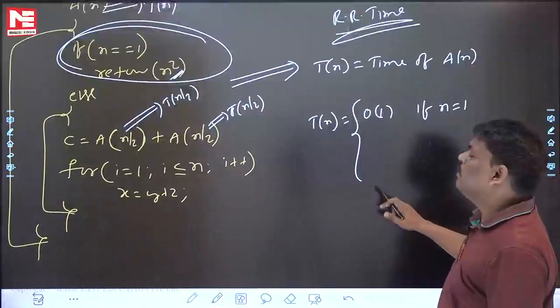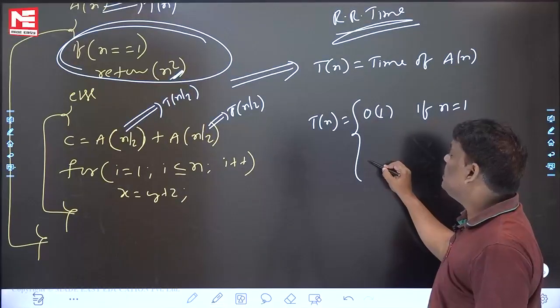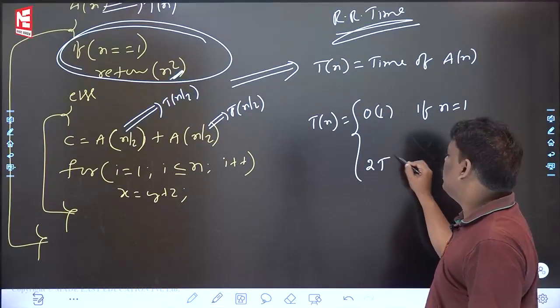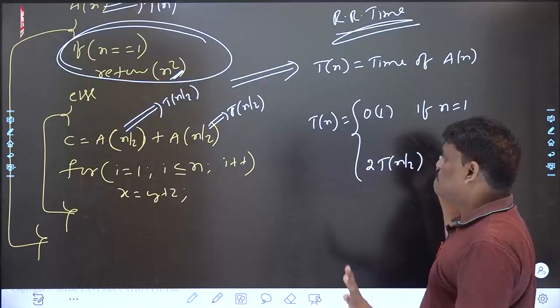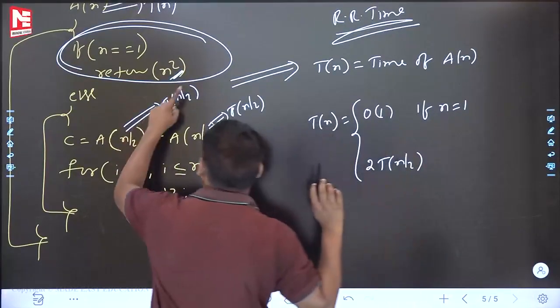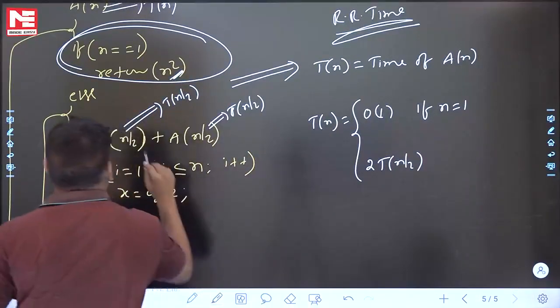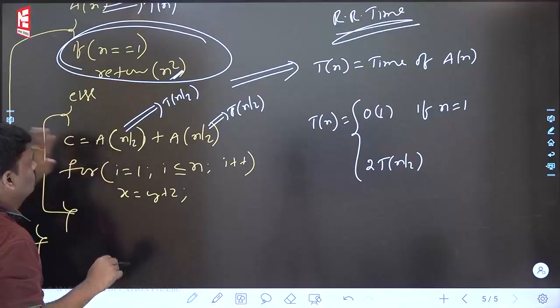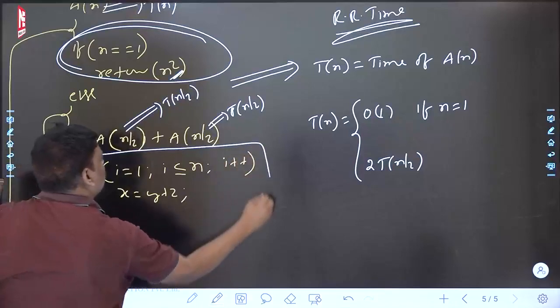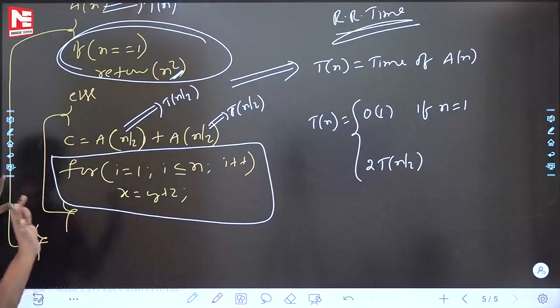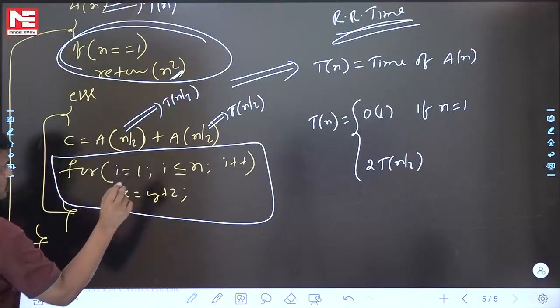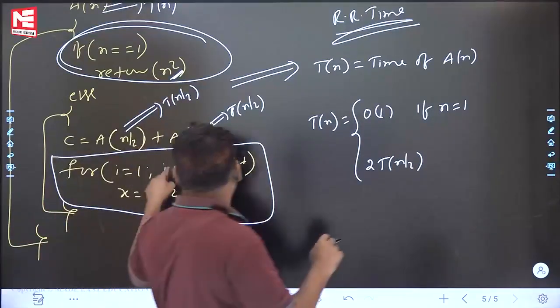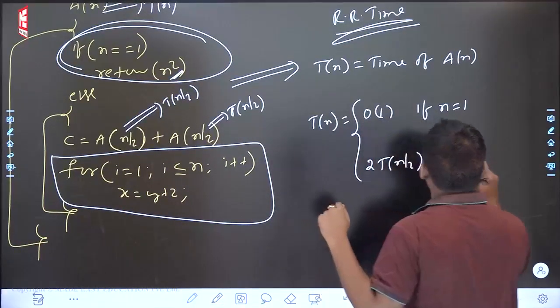Else part already 2 function calls are there. Who are those? Tn by 2, Tn by 2. What is the answer? 2Tn by 2 already there. This one Tn by 2. This one Tn by 2. And one more. After writing the recursive term, this will come every time. Is there any loop in the else part? There is a loop. Time complexity means loops only. Is there any loop? Yes. Can you say this loop will repeat how many times? N time. Then plus n.